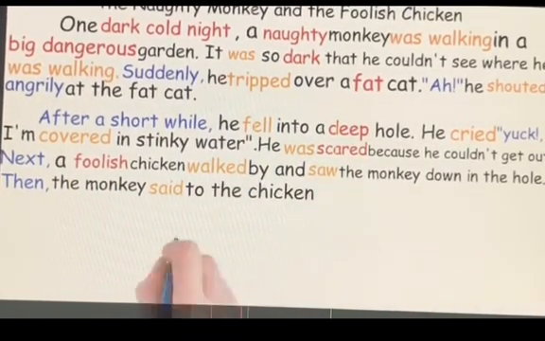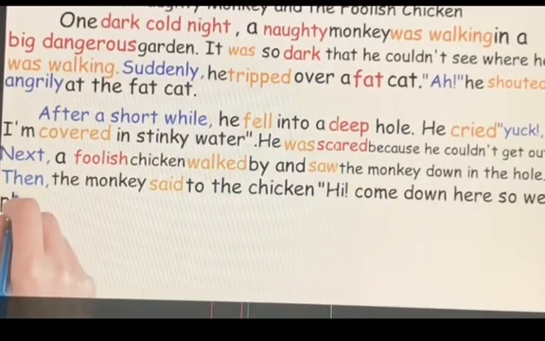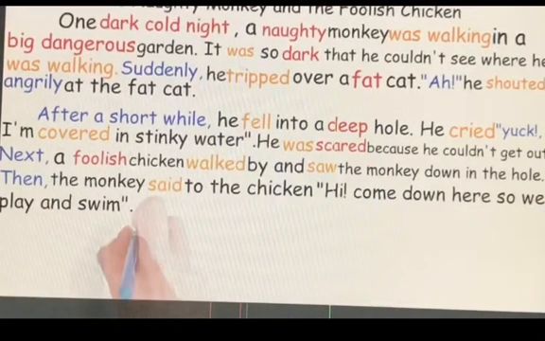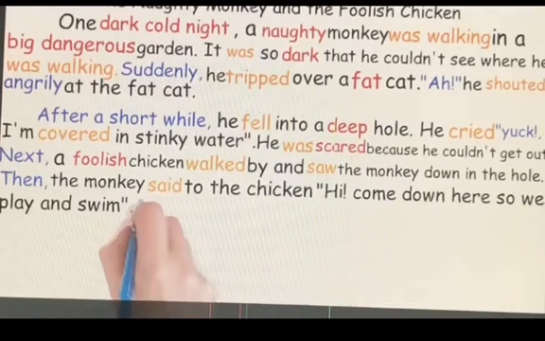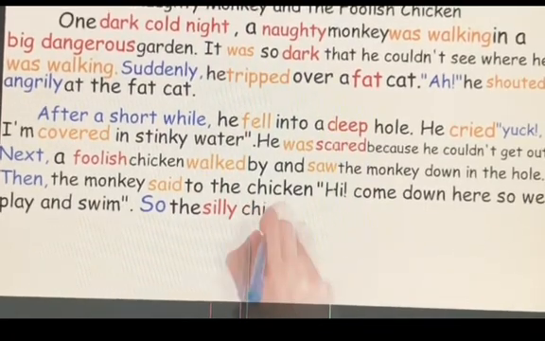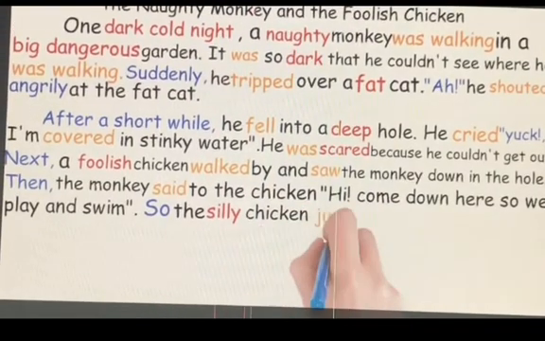The monkey said to the chicken, "Hi, come down here so we can play and swim." He's talking to the chicken. Look, they are talking to each other. We're using speech marks. So, another time connective. So, to connect between sentences, we use so to connect between the events. The result. So, what did the silly chicken do after the monkey told her, "Come down, let's play and swim"?